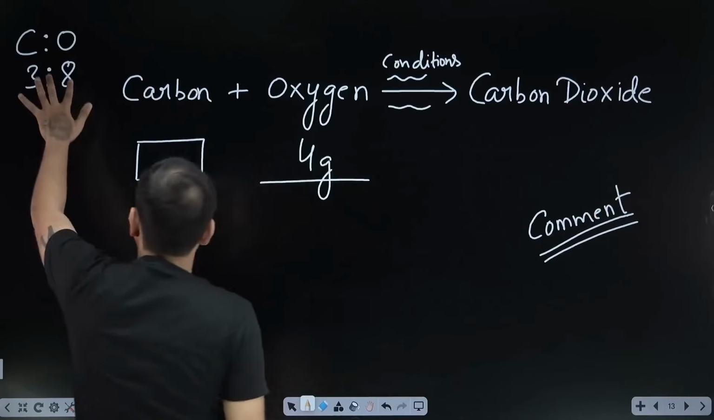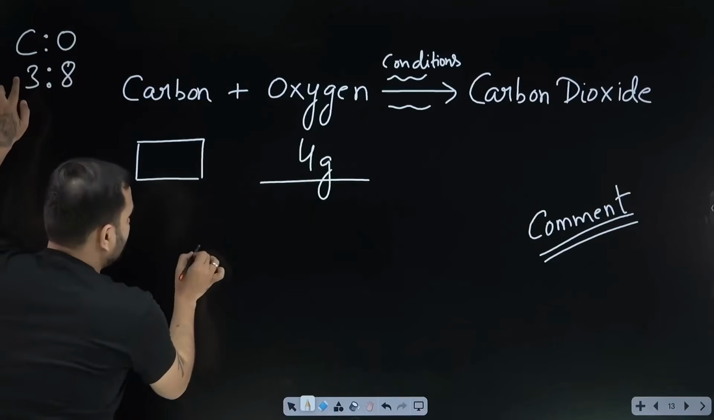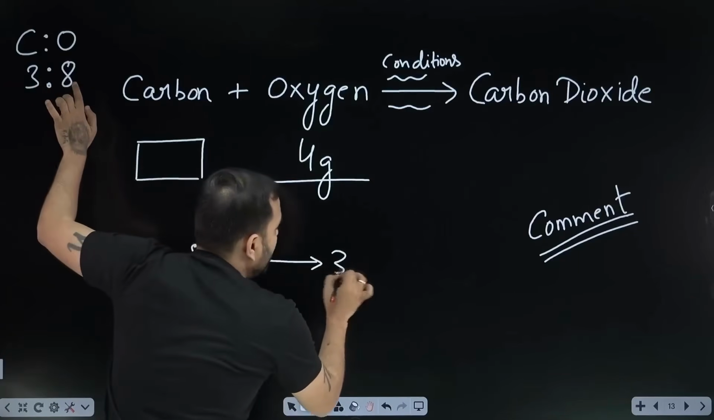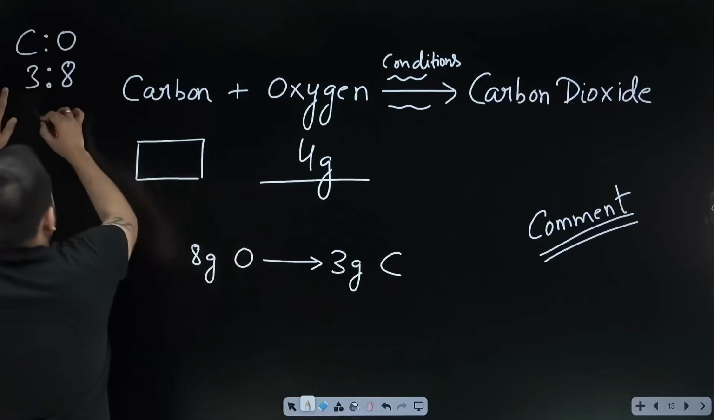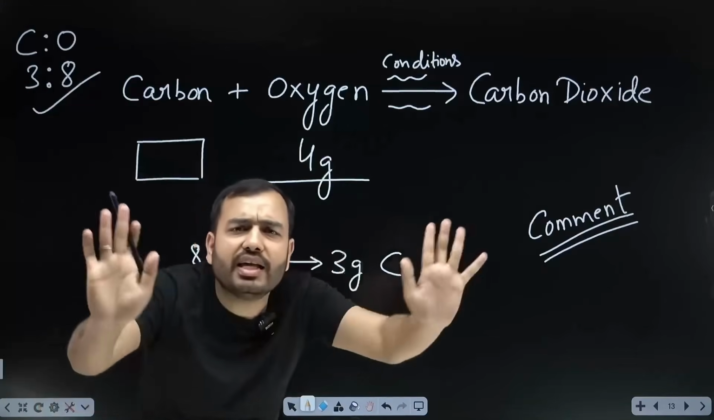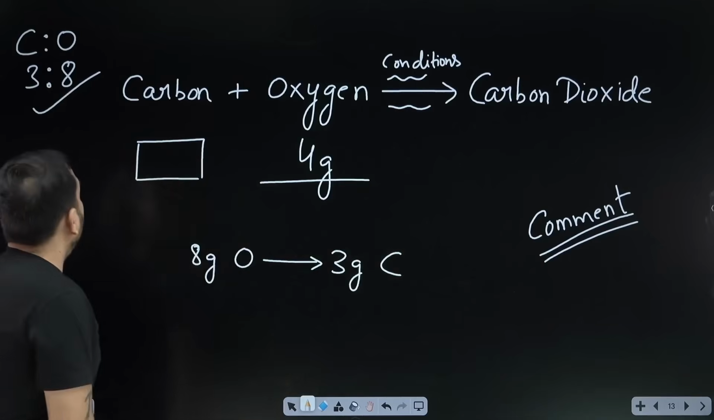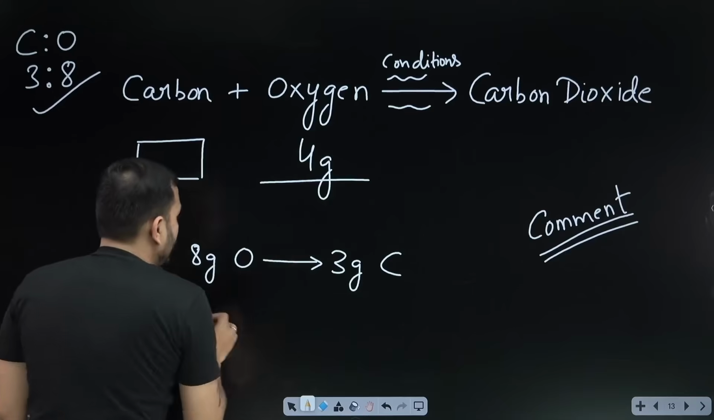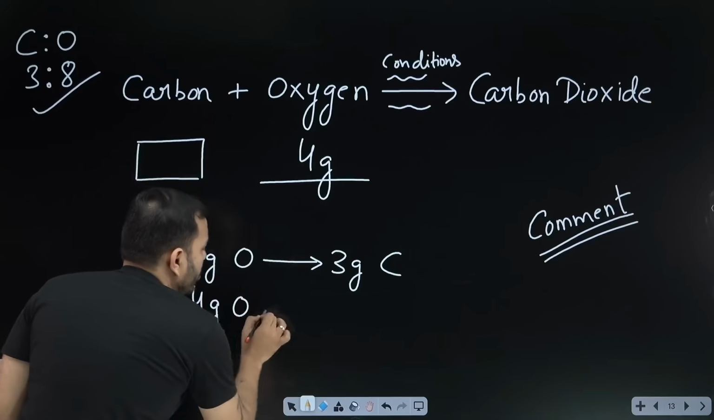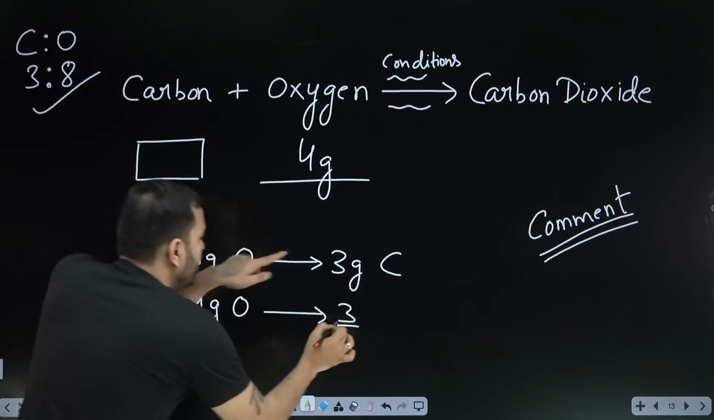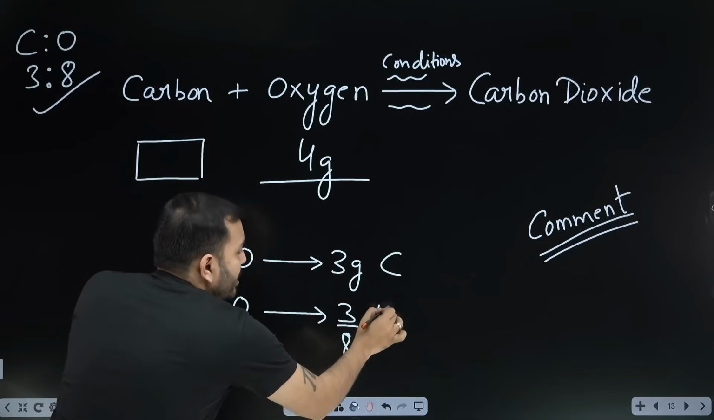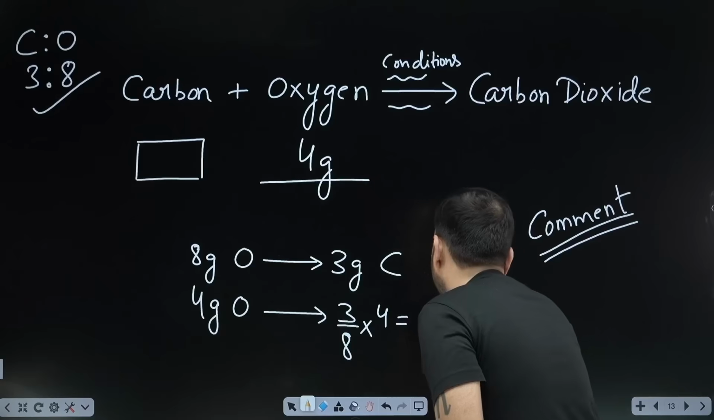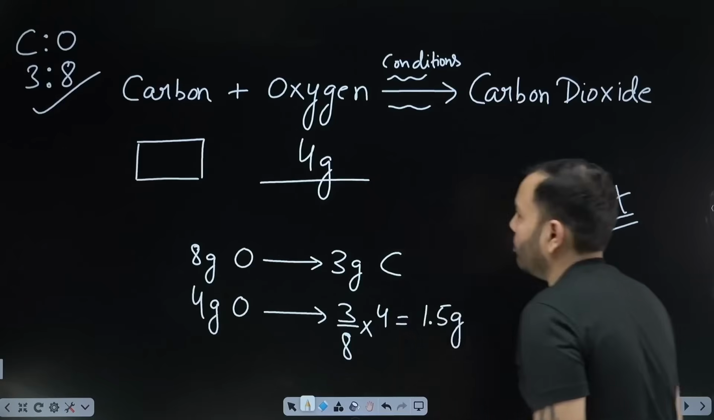Listen. Oxygen is 8, so carbon is 3. That means 8 gram of oxygen is combining with 3 grams of carbon. This is given in the exam. Don't take tension. Don't memorize. 8 gram of oxygen combined with 3 gram of carbon. I asked for 4 gram of oxygen. So 3 divided by 8 multiplied by 4. 4 2s are 8, 3 by 2, 1.5 gram of carbon.